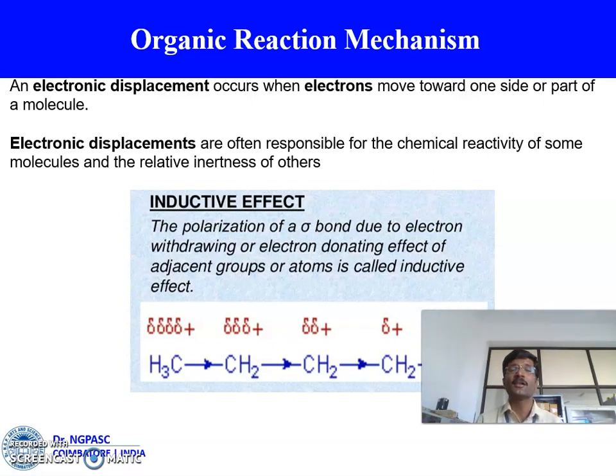This inductive effect is the polarization of a sigma bond. What is the polarization of a sigma bond? Polarization means creation of charges between two adjacent atoms. We know that a sigma bond is a strong bond and we cannot easily polarize it. But once we substitute some electron donating or withdrawing group, that will trigger the chain or molecule, and automatically the polarization is triggered. That is called the inductive effect.